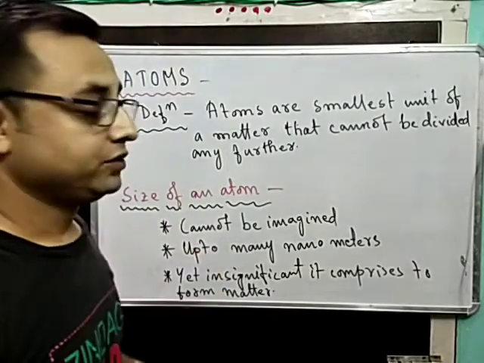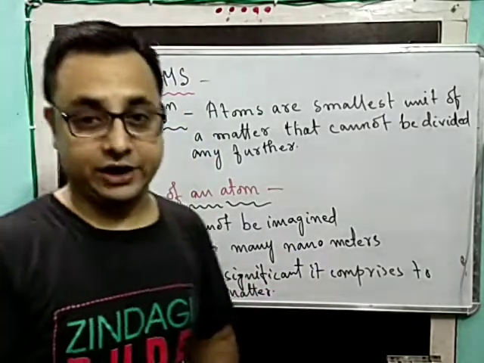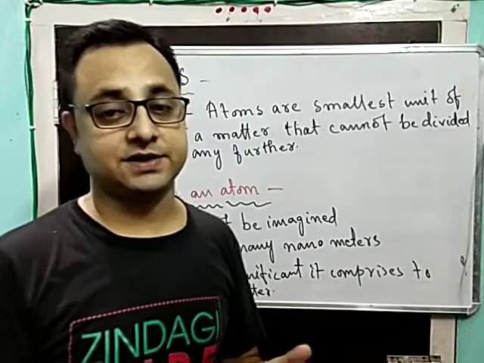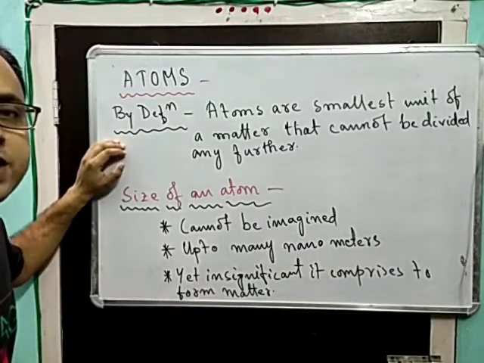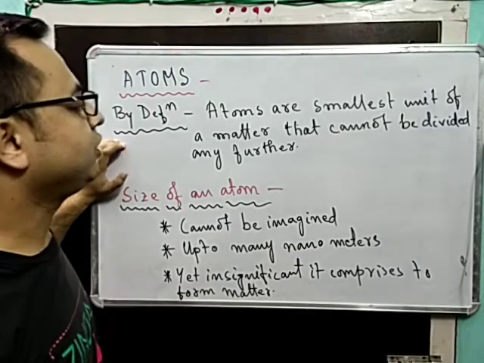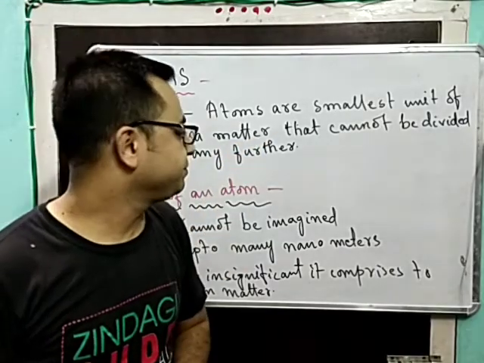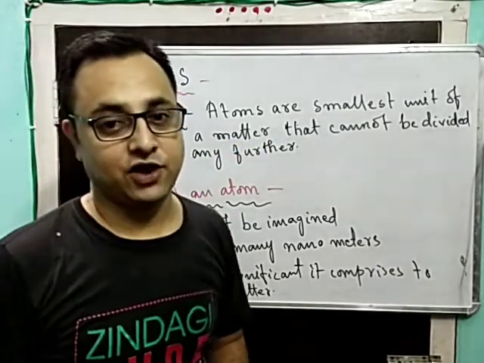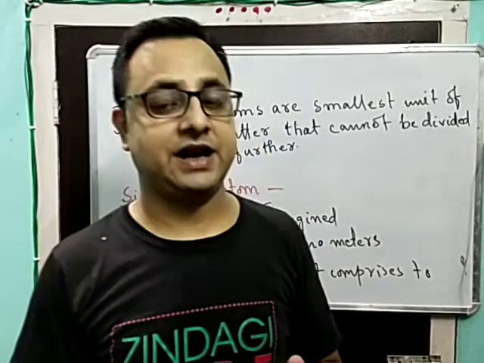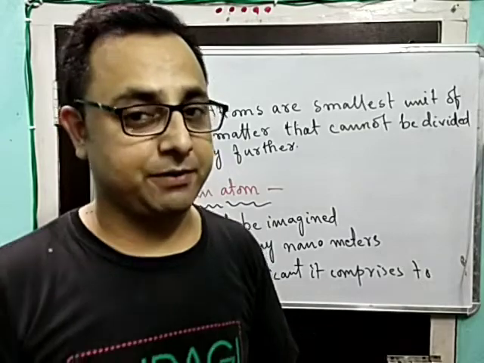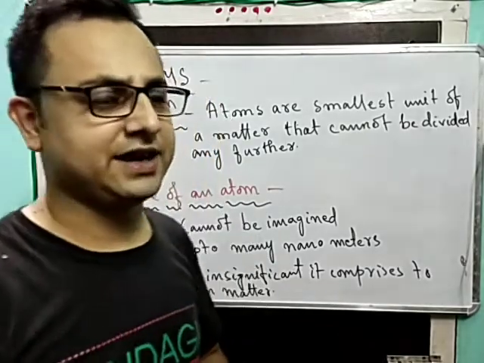Today I am once again back with one more video regarding the atoms, and now what we shall be discussing regarding the atoms. By definition we need to look at what an atom is. Atoms are the smallest unit of matter that cannot be divided any further. This is the definition we have already come across, that an atom is the smallest unit of matter beyond which any further division is not possible, right? This is what exactly we saw.